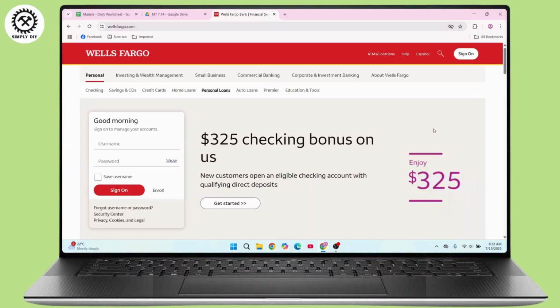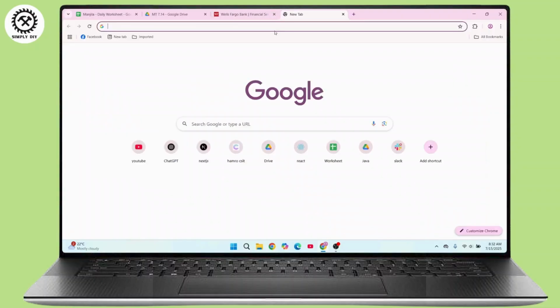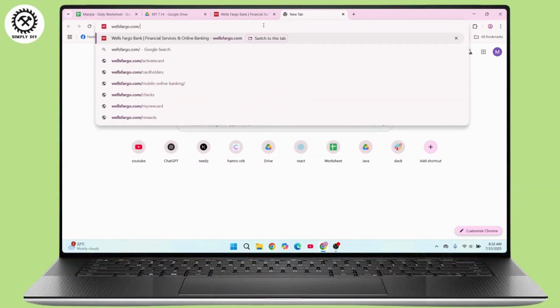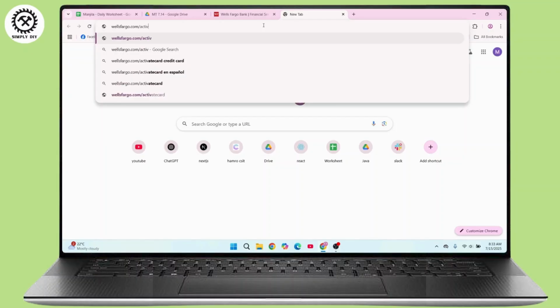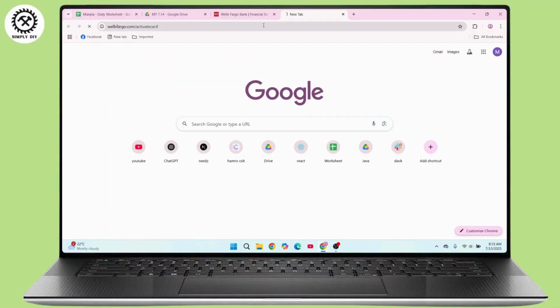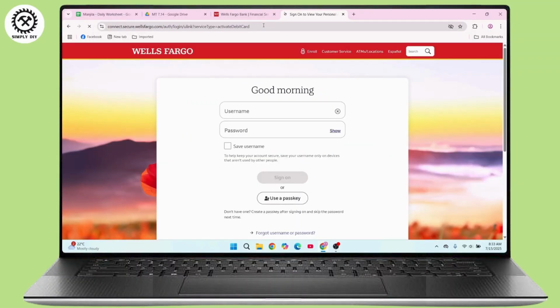For that, you have to head over to a browser, open up a new tab, and in the search bar type in wellsfargo.com, then slash, then go for activate card. Press enter on your keyboard. Now you'll land on this kind of interface.